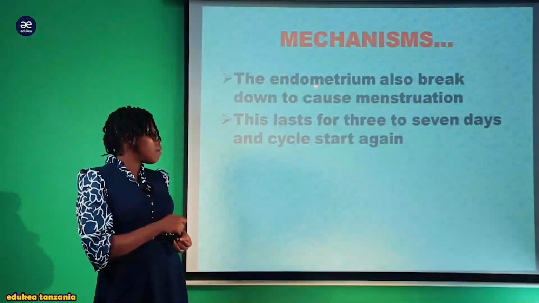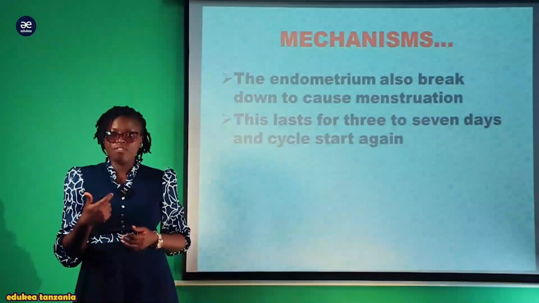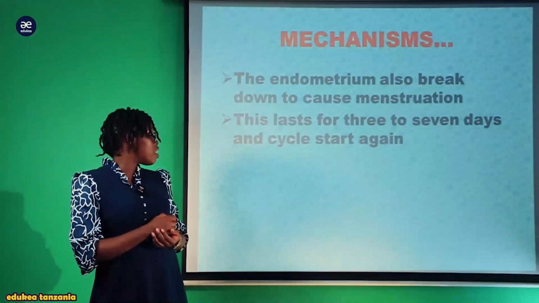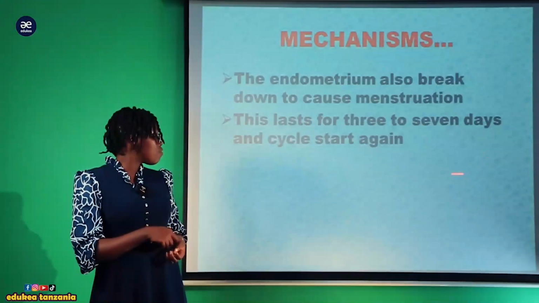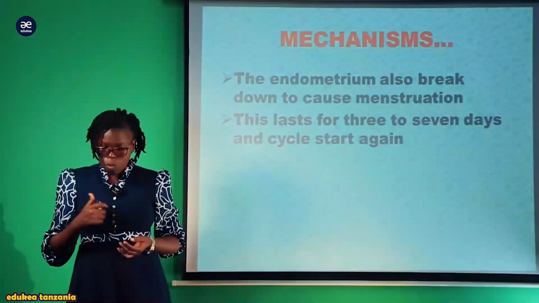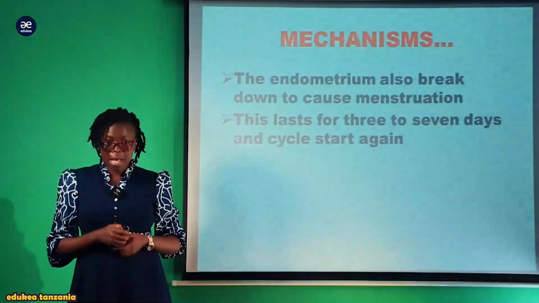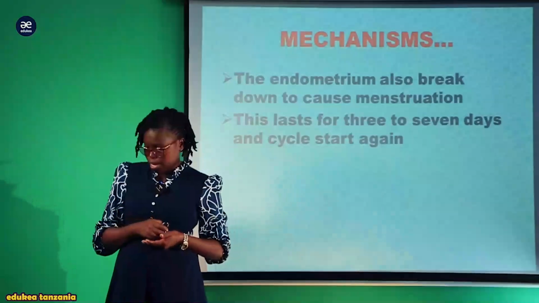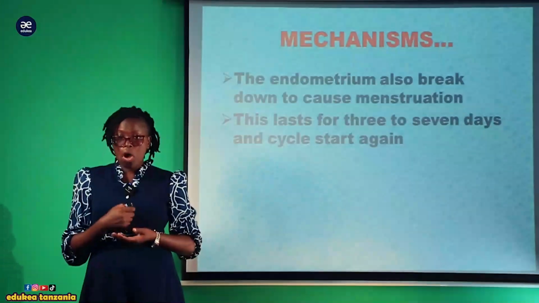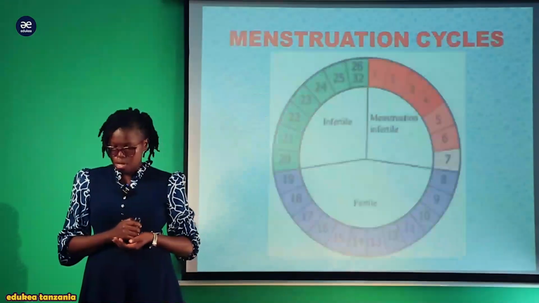So the endometrium also breaks down to cause the menstruation. Ile endometrium ambayo ilirepaired by the estrogen vile vile inakuwa inabreakdown kwa ajili ya kuweza prepare to cause menstruation. Vile vile this lasts for 3 to 7 days and cycle starts again. Kwa hivyo inakuwa inalast kwa siku 3 hadi siku 7 na cycle inaanza tena. So hapa ni menstruation na cycle inakuwa inaanza kama kawaida. So that is all about the mechanism of menstruation. So you are needed to explain just briefly like that.